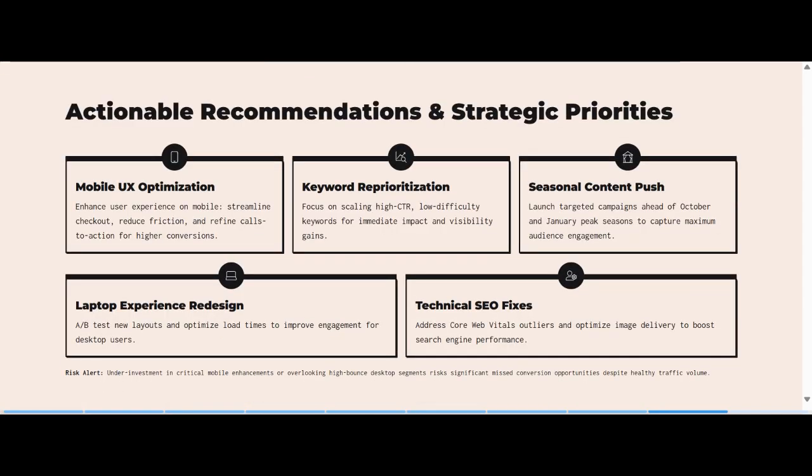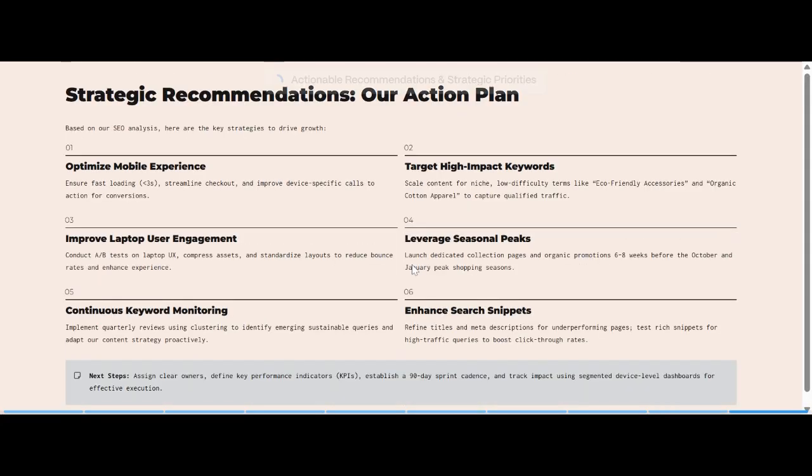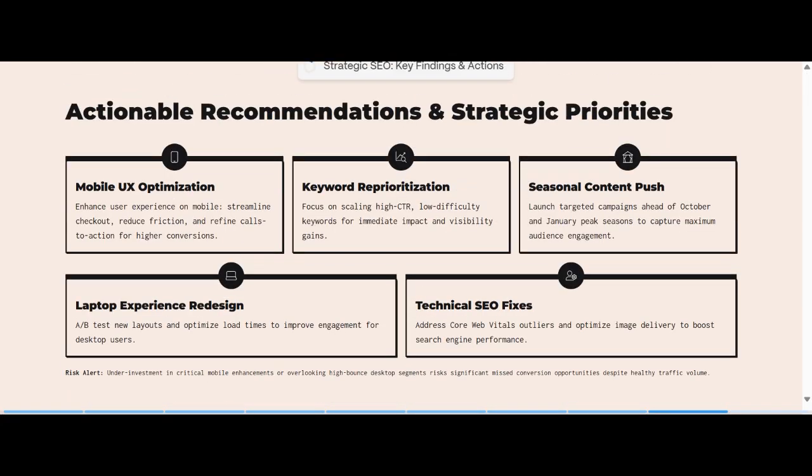Next we have actionable recommendations, and these are priorities that I looked at. We should optimize the mobile experience, mobile UX. We should enhance user experience on mobile, streamline checkout, reduce friction, and refine calls to action for higher conversions. For the laptop experience, we should A/B test new layouts and optimize load times to improve engagement for desktop users, since we saw that these have the highest bounce rate.